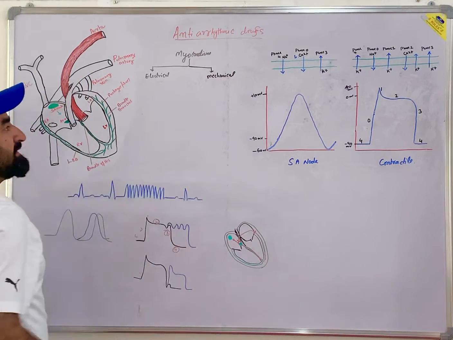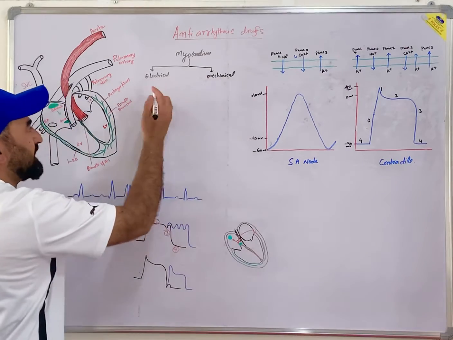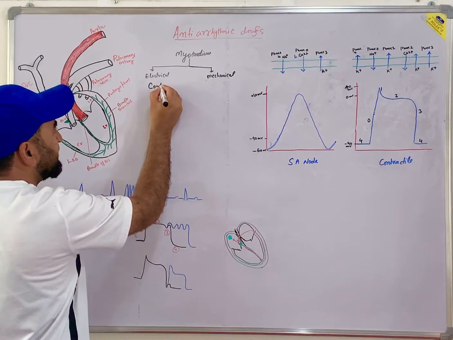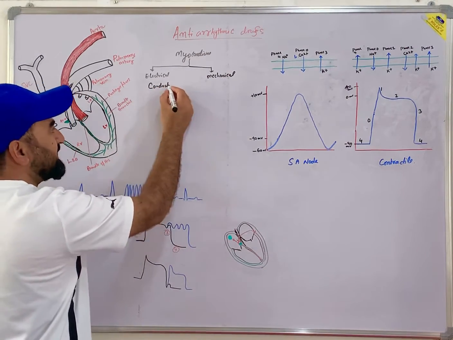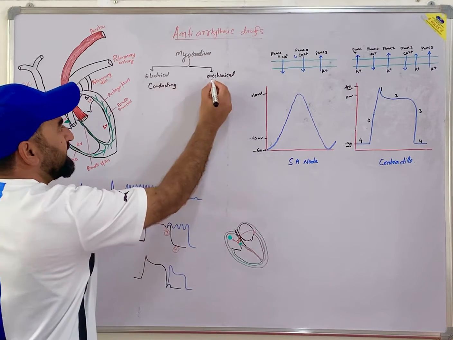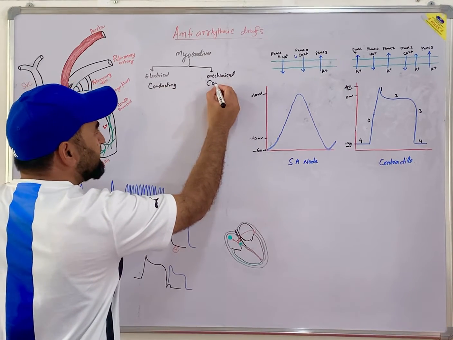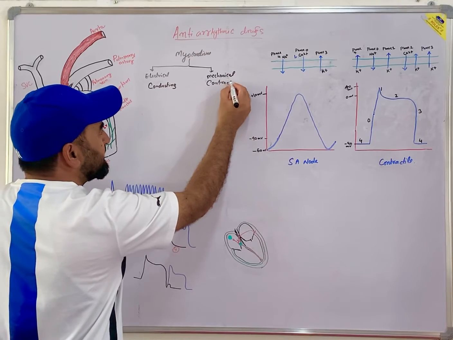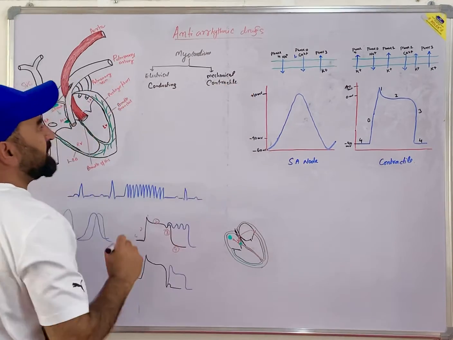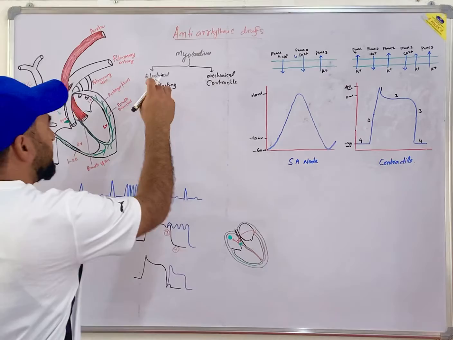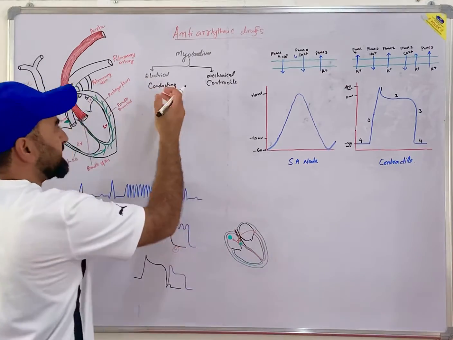In other words, let me divide those cells as conducting cells, which conduct the impulses, and the other one, contractile cells. These conducting cells set the pace.